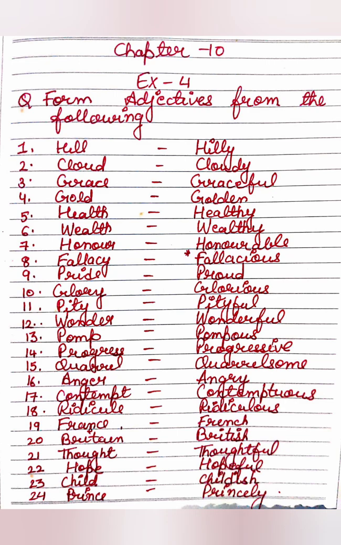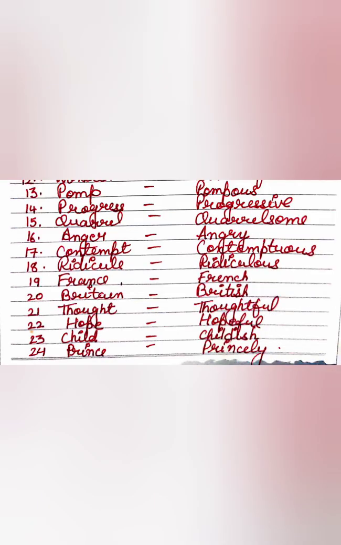Exercise 4. Form adjectives from the following. First one, hilly. Second, cloudy. Third, graceful. Fourth, golden. Fifth, healthy. Sixth, wealthy. Seventh, honorable. Eighth, fallacious. Ninth, proud. Tenth, glorious. 11th, pitiful. 12, wonderful. 13, pompous. 14, progressive. 15, quarrelsome. 16, angry. 17, contemptuous, ridiculous, French, British, thoughtful, hopeful, childish, princely.